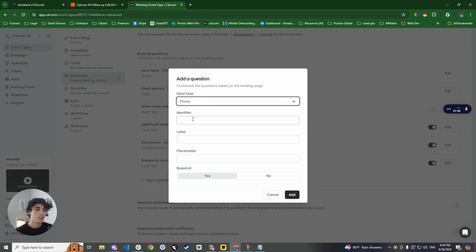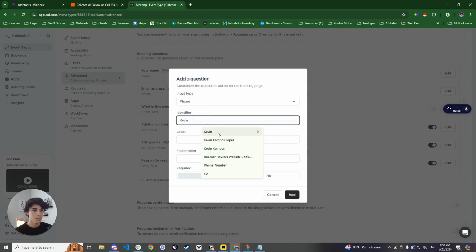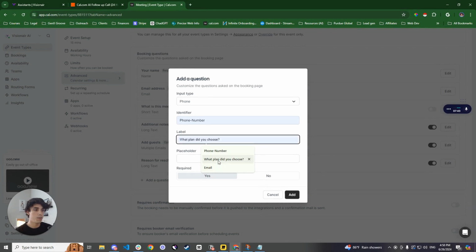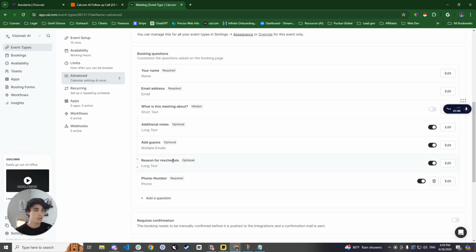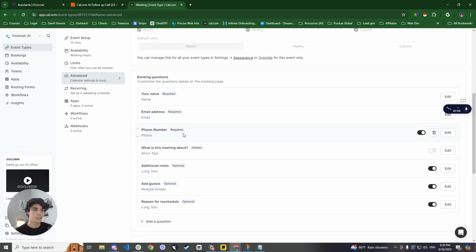In here, you want to select phone number. In the identifier, you can just put phone number, and then a placeholder, and then make it required, of course. And you're just going to bump this up over here to phone number, as you can see.